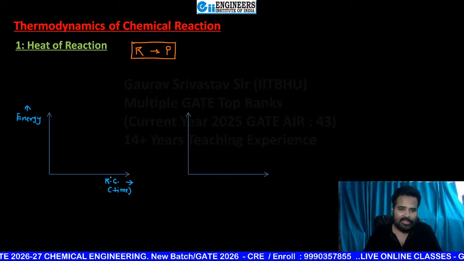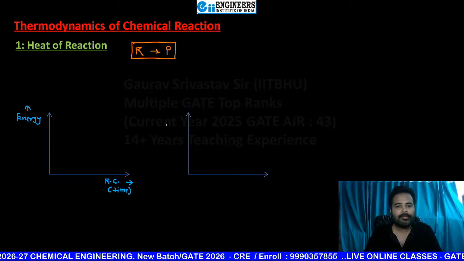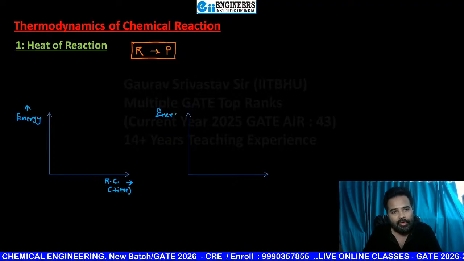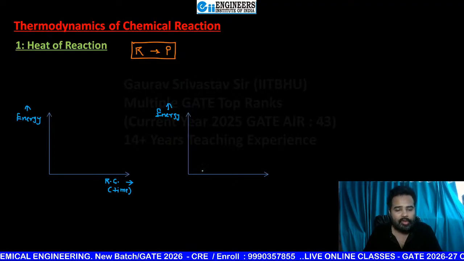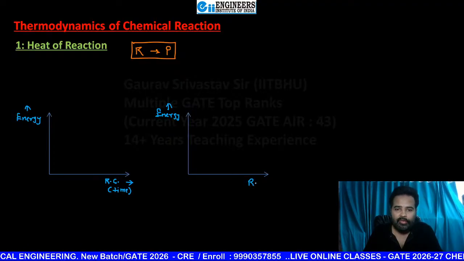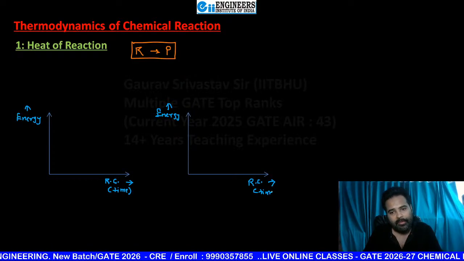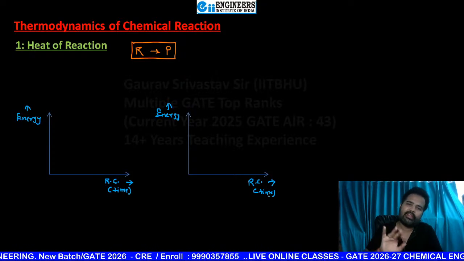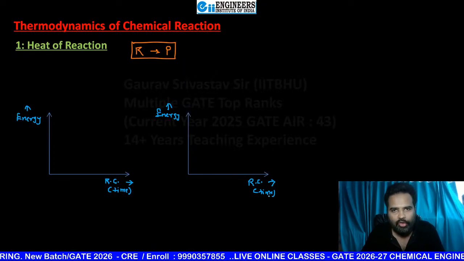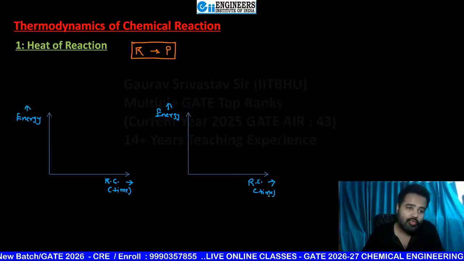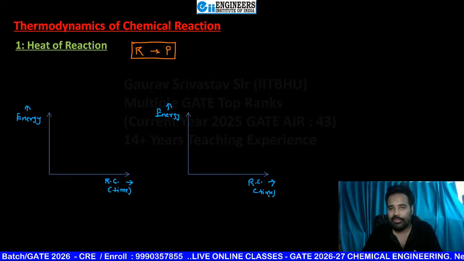Okay, so here energy, here reactant, reaction coordinate. And why, sir, you are making two graphs? Because two types of reactions generally can happen. One is neutral, but other than that, two: one is exothermic, one is endothermic. So for both cases, we want to draw this beautiful diagram, that is energy versus time diagram.